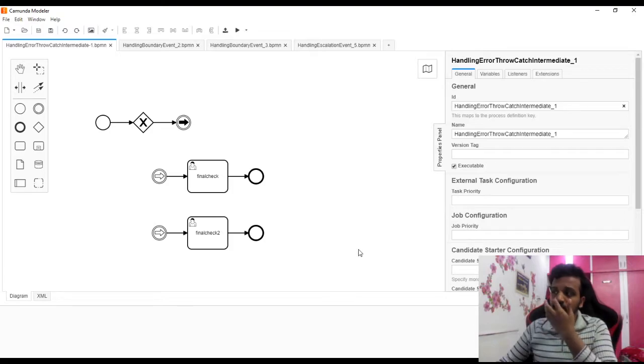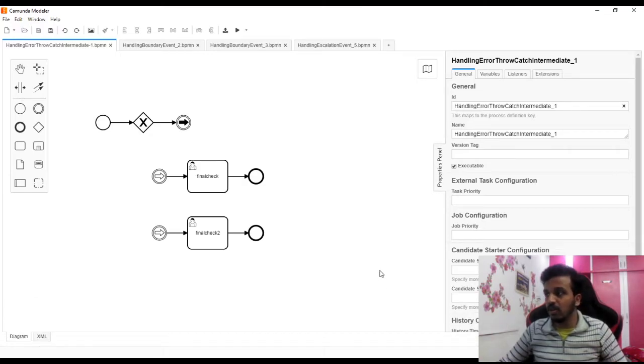So first thing is this arrow thing. What do we call this thing? Okay. So this is basically called an error event. So if you are from any programming language, even if you have not used BPMN before or Camunda before or any other BPMN platform, you must have come across this term called try catch, right? So okay, let's see what this flow is. Then we'll talk about what kind of event this is.